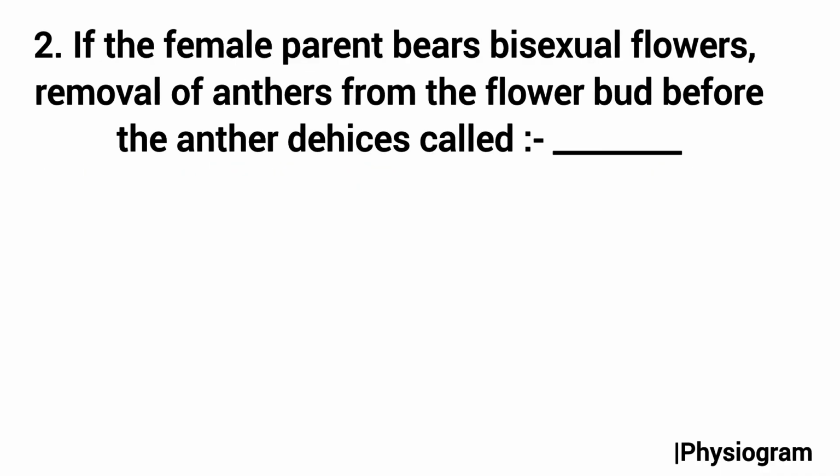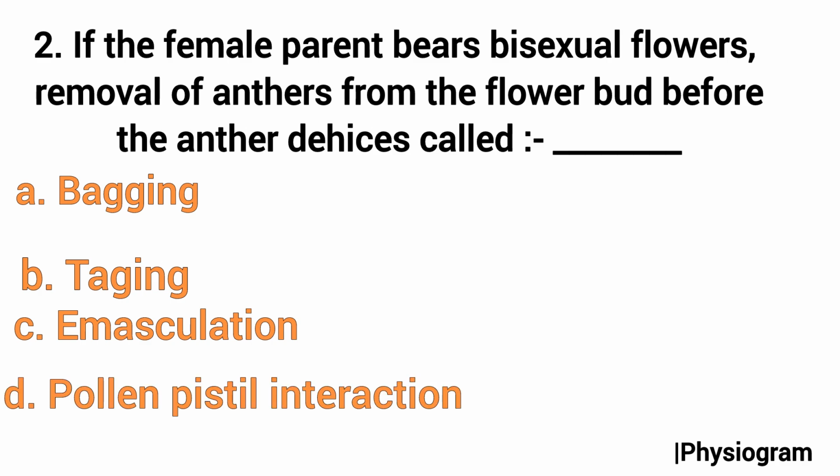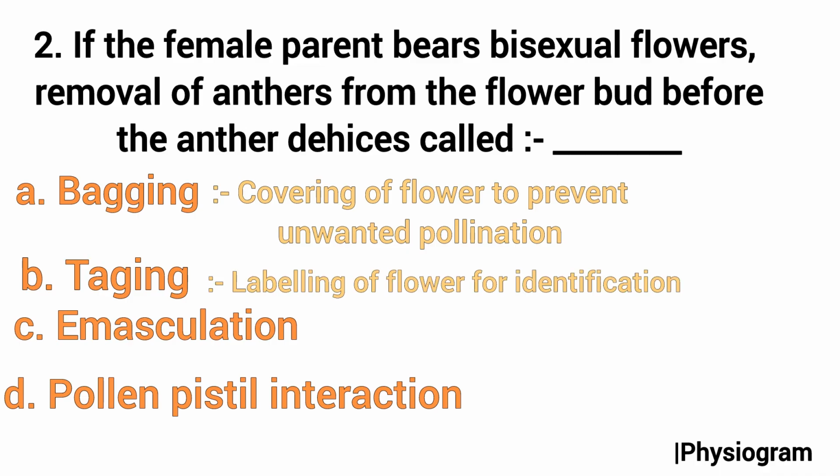Second question is, if the female parent bears bisexual flowers, removal of the anthers from the flower bud before the anther dehisces is called dash. Options are A. Bagging, B. Tagging, C. Emasculation, and D. Pollen pistil interaction. So as we know, bagging is the covering of flowers to prevent unwanted pollination. Second is tagging, which means labeling of the flower for identification.